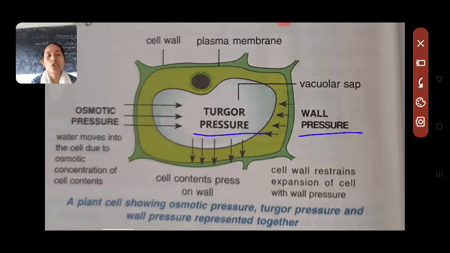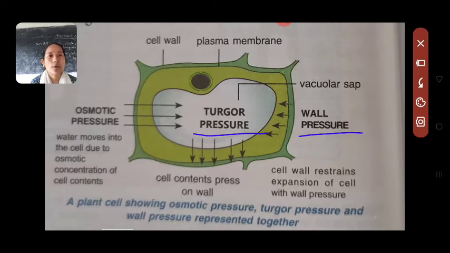That's because your turgor pressure was more than that of the wall pressure. I hope you understood what is turgid, what is turgidity, what is turgor pressure, and what is wall pressure. What is turgid? It's a state in which your cell will no more be able to receive any water. Further receiving would lead to rupture of the cell wall.